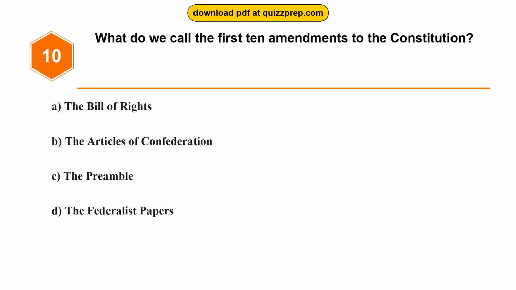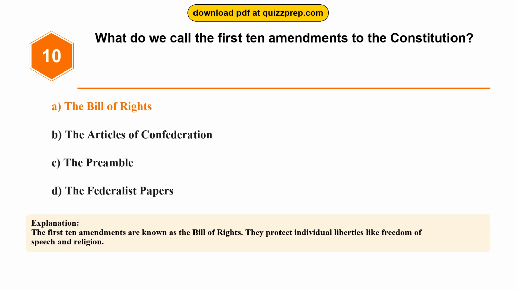Question 10. What do we call the first 10 amendments to the Constitution? Option A, the Bill of Rights. Option B, the Articles of Confederation. Option C, the Preamble. Option D, the Federalist Papers. The correct answer is option A, the Bill of Rights. The first 10 amendments are known as the Bill of Rights. They protect individual liberties like freedom of speech and religion.